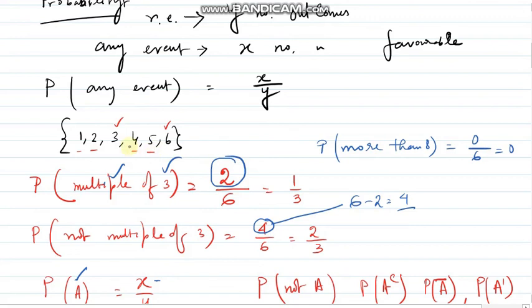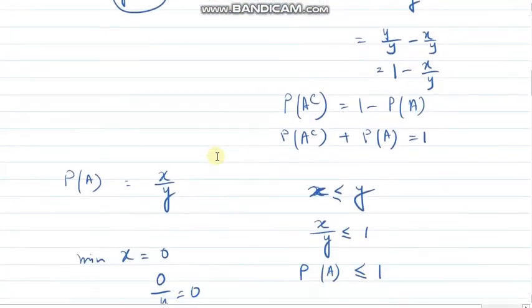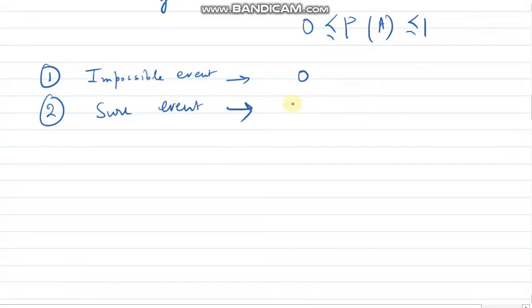What are the first 6 natural numbers? 1, 2, 3, 4, 5, 6. So if I throw a die, I will surely get one of these first 6 natural numbers. So this is a sure event, and that time the probability will be 1. So probability will lie between 0 and 1. The answer can be given in fraction or in percentage.